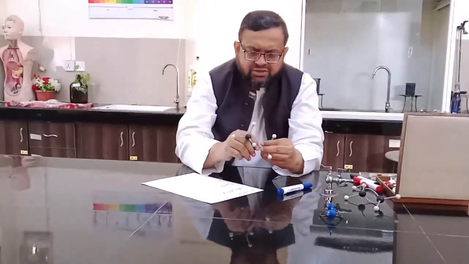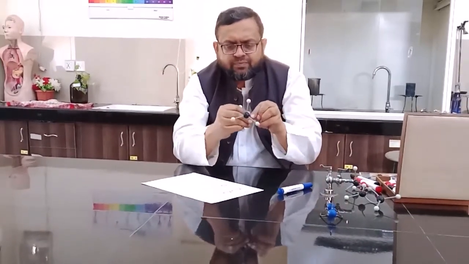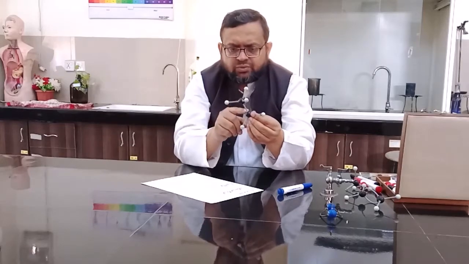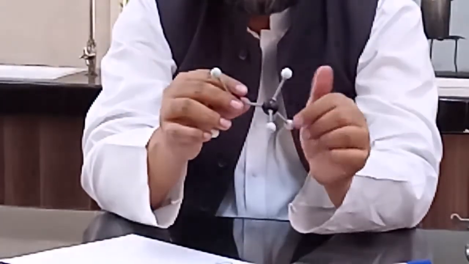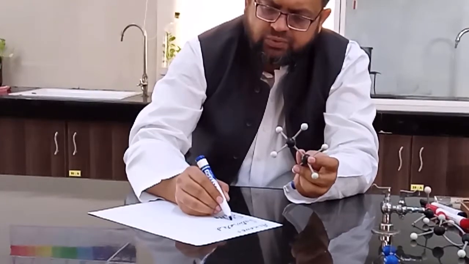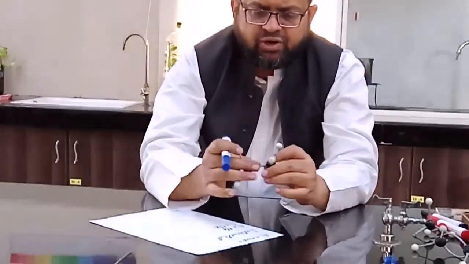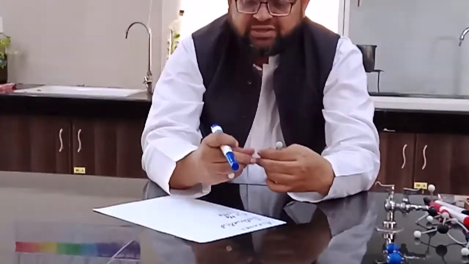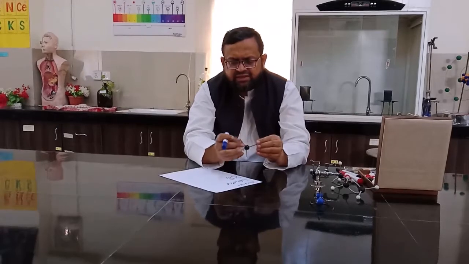A hydrocarbon consisting of 2 carbon atoms, 1, 2, carbon-carbon single bond, and 1, 2, 3, 1, 2, 3. Total 6. There are total 6 hydrogen atoms. So the formula is C2H6. And the simplest hydrocarbon that you have seen in your earlier classes as well is CH4.